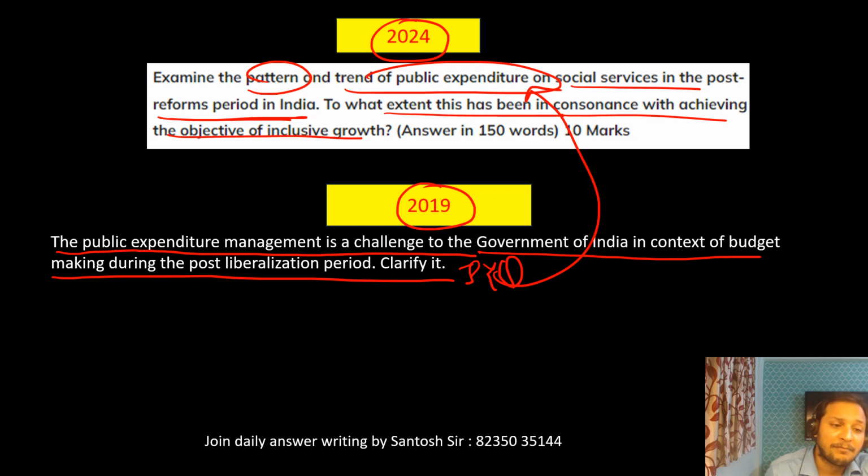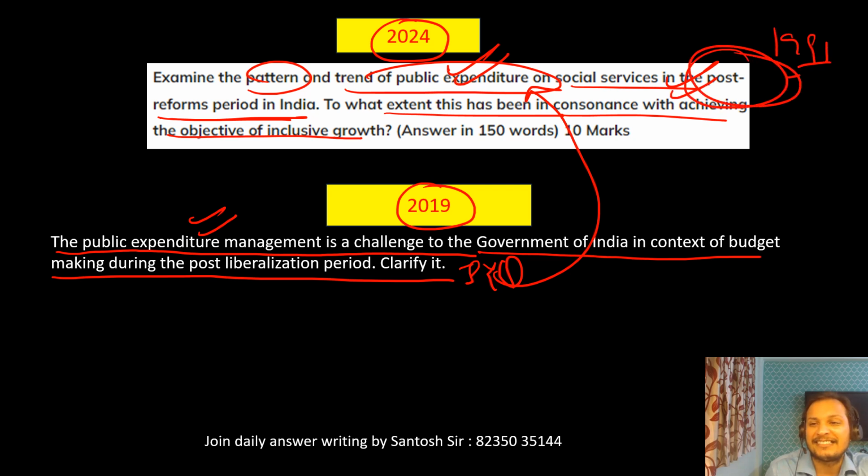They have added public expenditure management in the post-liberalized era, which is the post-reform era of 1991. Exactly the same question.